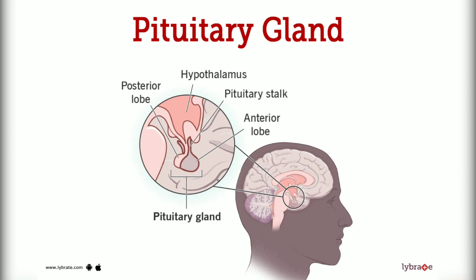Four of the six anterior pituitary hormones are tropic hormones that regulate the function of other endocrine organs. Most anterior pituitary hormones exhibit a diurnal rhythm of release, which is subject to modification by stimuli influencing the hypothalamus. Somatotropic hormone, or growth hormone, GH, is an anabolic hormone that stimulates the growth of all body tissues, especially skeletal muscle and bone. Hypersecretion causes gigantism in children and acromegaly in adults. Hyposecretion in children causes pituitary dwarfism.